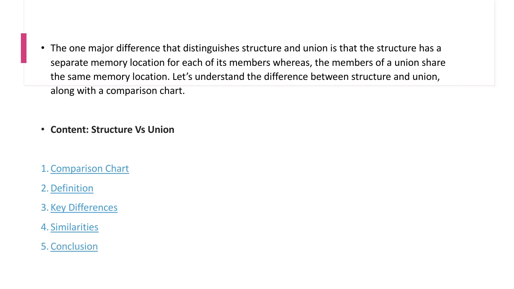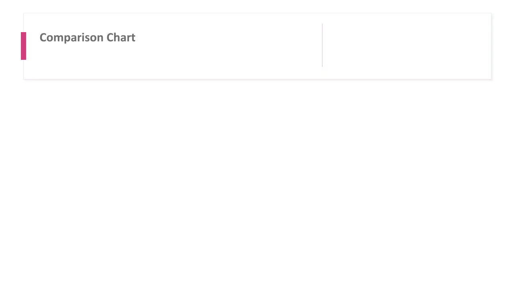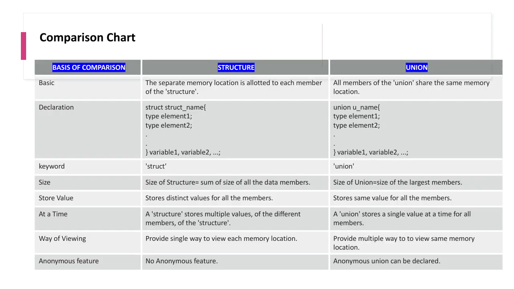Let's see a comparison chart based on basic comparison, declaration, keyword, storing the value at a time, what does it do, any extra features it has. So here is the comparison chart. Basis of comparison: initially the basic difference is structure, the separate memory location is allotted to each member of the structure, whereas union shares the same memory location for all its members.